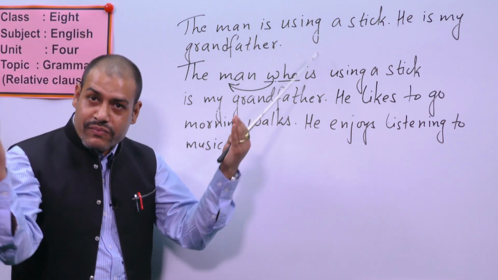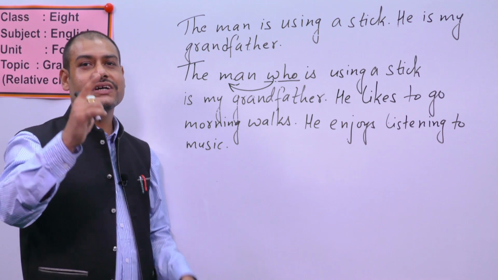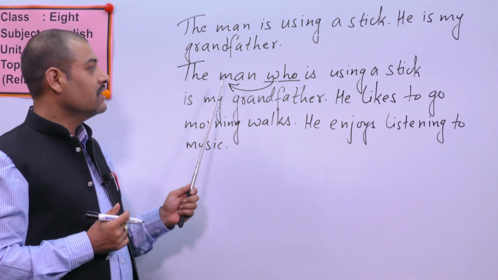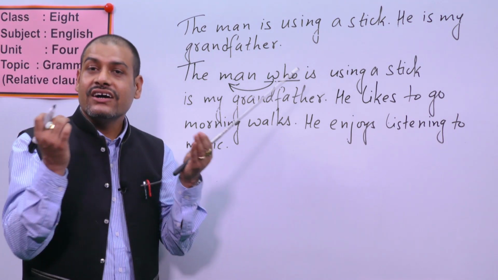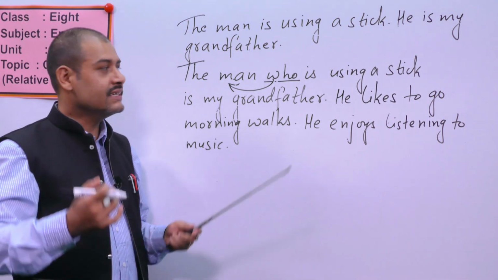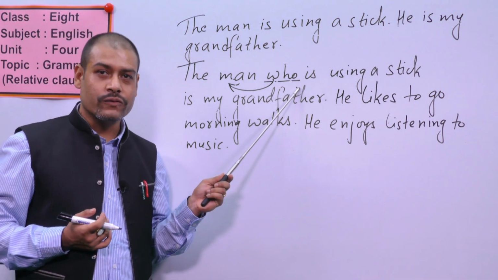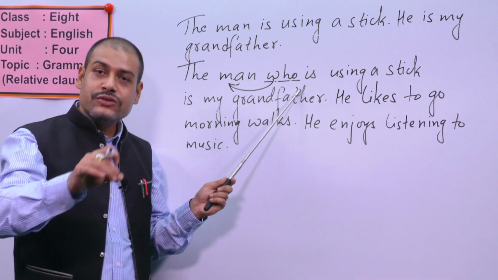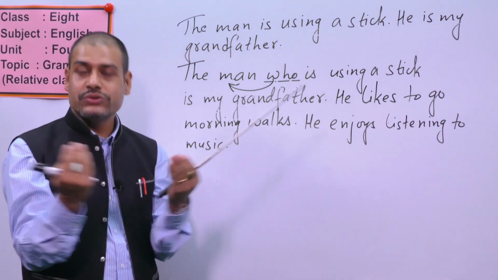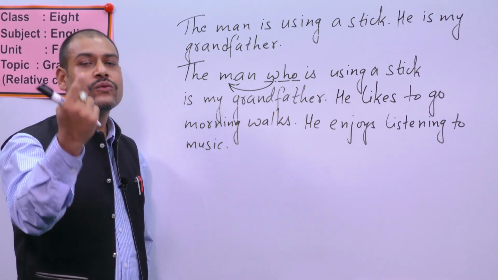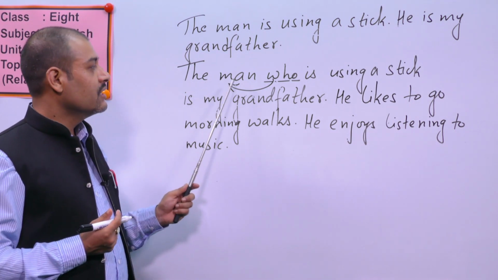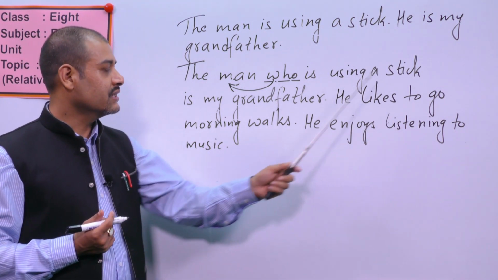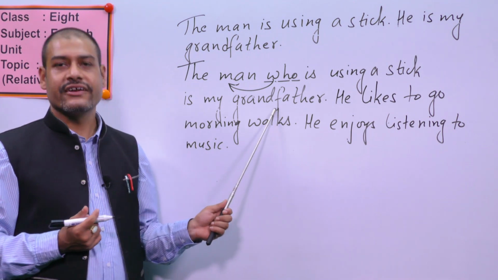So when I combine these two sentences, that becomes one. So I take the help of the word that is WHO, who. Okay, so I am using this who and joining these two sentences and making only one sentence. And it becomes, the man who is using a stick is my grandfather.